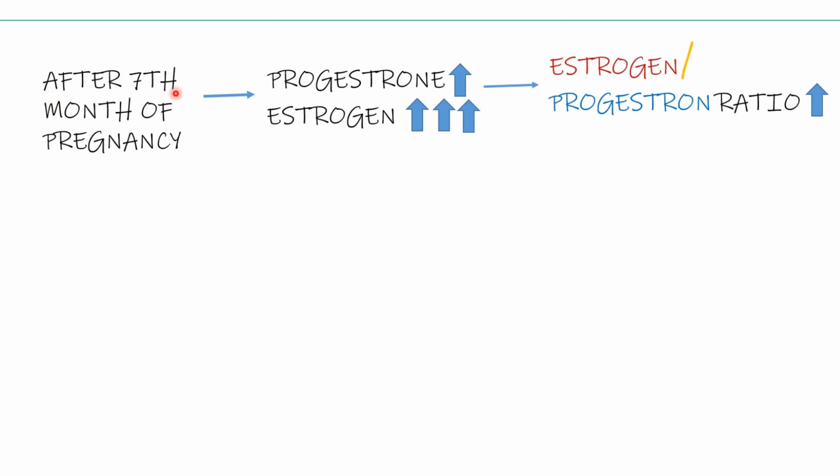What happens after the 7th month of pregnancy? After the 7th month of pregnancy, there is a high level of estrogen as compared to progesterone.